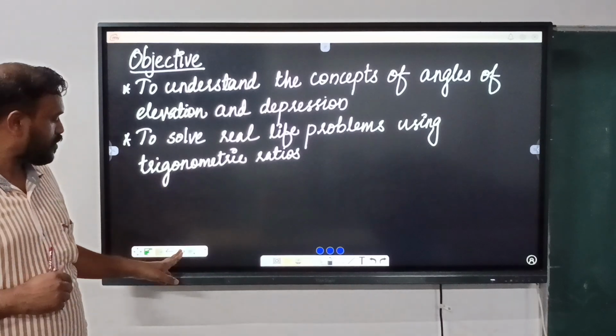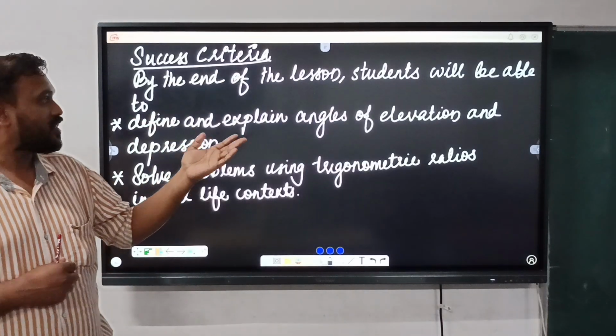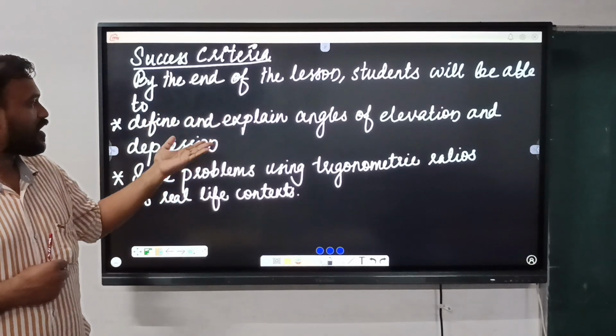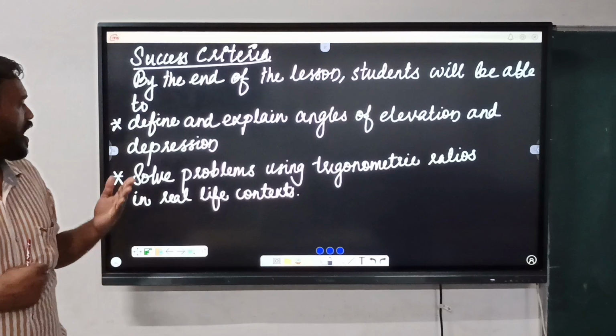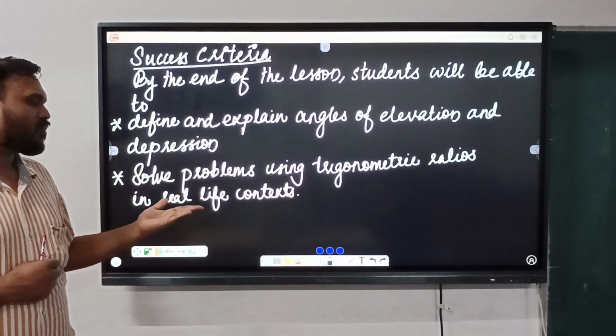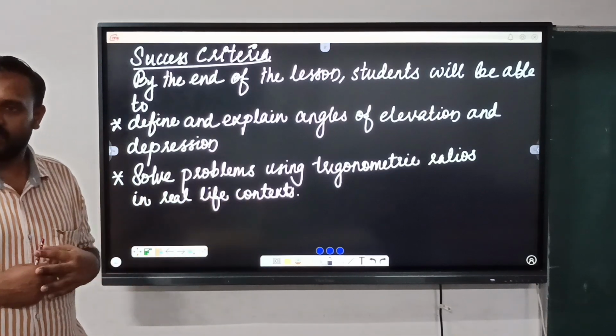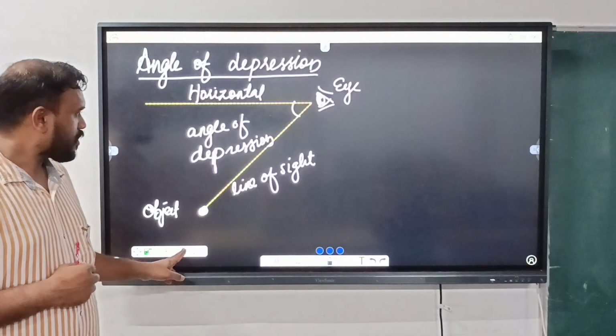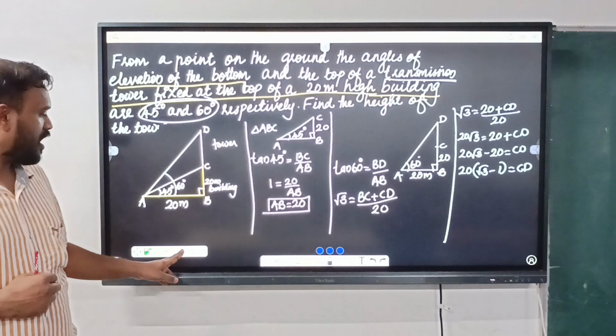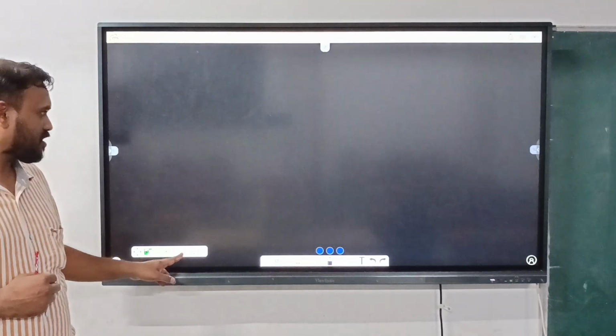This was our objective, and now I think we achieved it. I think now you are able to define and explain the angles of elevation and depression. Also, we can use many trigonometry problems in our daily life.